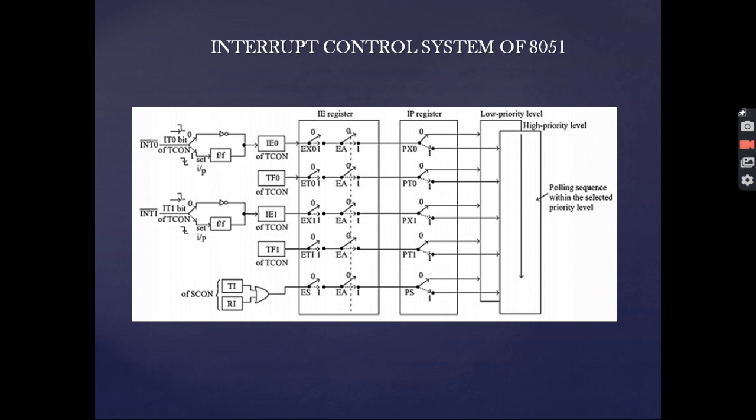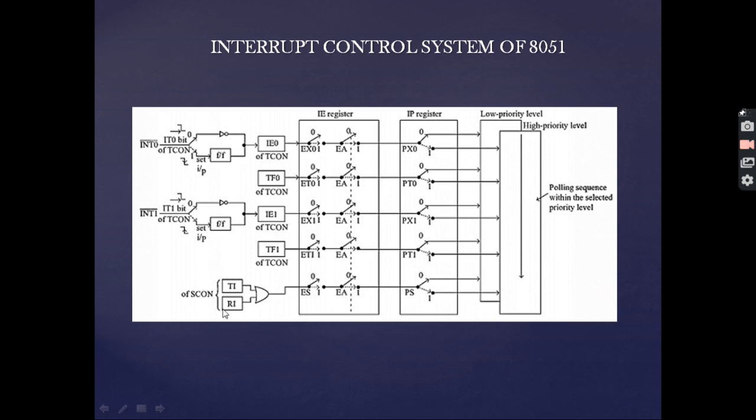This is the interrupt control system of 8051, or rather how interrupts act in the 8051. We can see over here that the external hardware interrupts 0 and 1 act as the input structure to this particular flip-flop, going to the IE0 and then to EX0 and EA. This is the IE register. The IE register works to enable all the interrupts, and the IP register, or the interrupt priority register, works to set the priority of the interrupt. Accordingly we have two blocks, low priority level and higher priority level. When the low priority level is selected, they are kept in this block, and when higher priority level is selected, they are kept in this block.